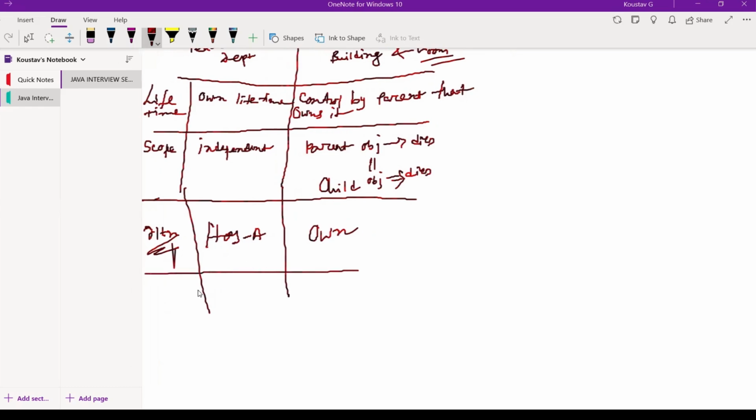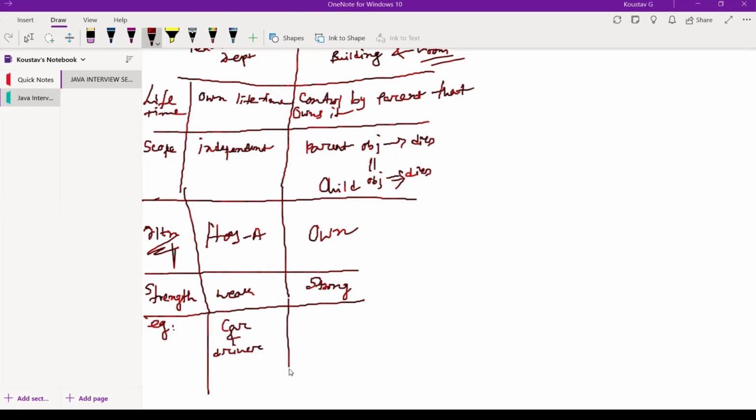And then strength, which I have told earlier: aggregation is a weak relationship, so the strength is weak, and for composition this is strong. And the examples I have given: teacher and department, or car and driver, this is aggregation, a weak relationship. But car and wheels or building and room, without wheels the car cannot run. So car and wheels are dependent on each other. That's why this is composition.